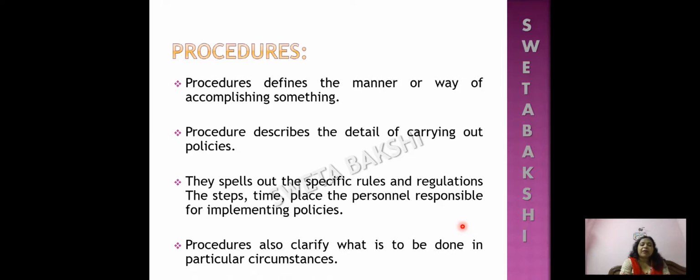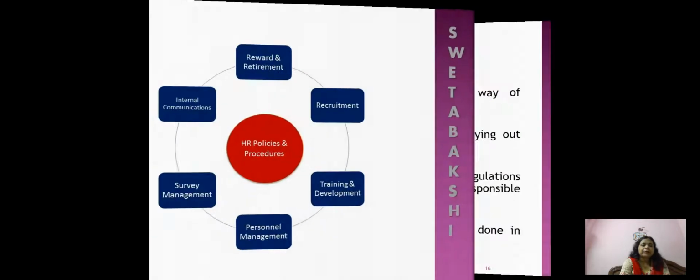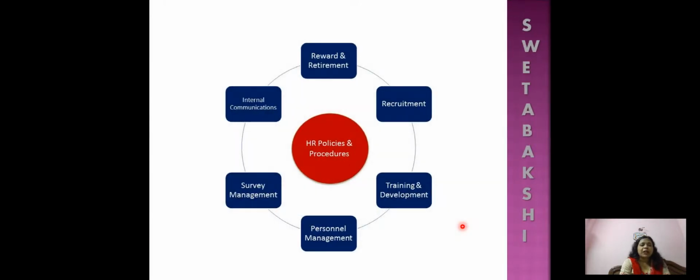Procedures also clarify what is to be done in particular circumstances. Let's see how HR policies and programs are helping the organization. They help in reward and retirement, recruitment, training and development, personnel management, survey management, internal communication, etc. These policies and procedures help the organization to function in a responsible manner.